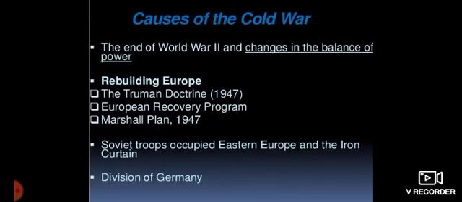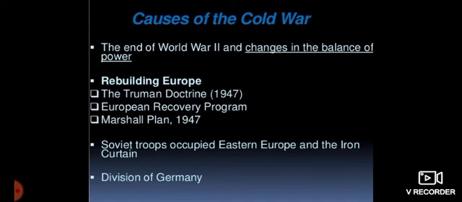So, the causes of the Cold War. Now we have the end of World War II and the changes in the balance of power, which starts with the rebuilding of Europe. That's the Truman Doctrine, the doctrine of Harry S. Truman of America, the economic help that was given. Then you have the European Recovery Program and the Marshall Plan. These were all economic aid given to those countries.